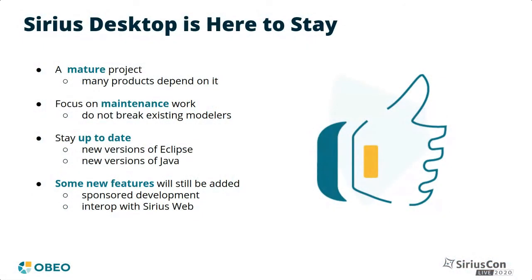First, rest assured that Sirius Desktop is here to stay. It is a very mature product which is used in many products, including ones by OBEO, and there are no plans to stop maintaining it. However, since last year, we started to focus more on stabilization work instead of investing in big new features for this variant. This does not mean no new features will be added. For example, Thales and other clients continue to sponsor the development of new features interesting for them. But concerning the desktop version of Sirius, the rhythm of new features will probably slow down, at least for big ones. Our goal is to make sure your Sirius-based workbenches will continue to work and stay relevant for as long as needed.